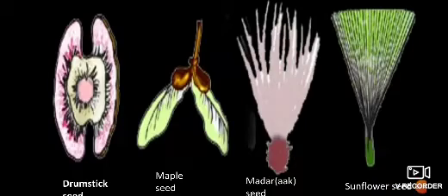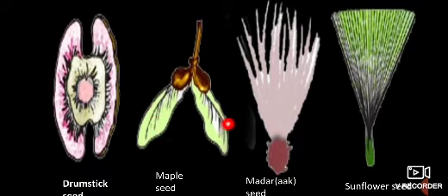So dear, next I am providing you four examples of dispersal by wind. First of all we will discuss the drumstick seed. This is drumstick seed. All of us get this drumstick seed whenever wind blows, and we can get it in our home also. This seed is carried away by wind to far away places and dispersed. The drumstick plant has winged seeds, so they can be carried away by the wind.